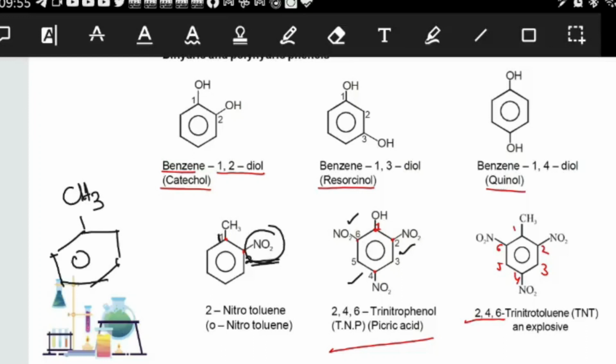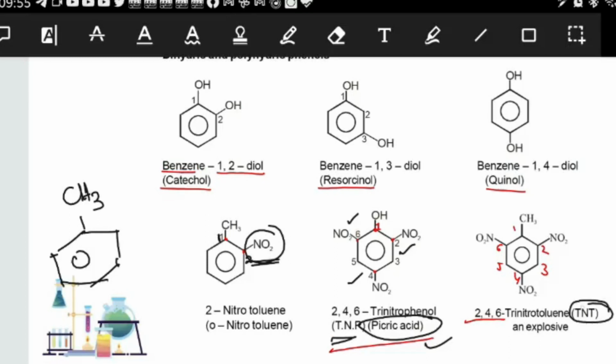Trinitrophenol, right? And this can also be called picric acid. What is that? Picric acid. This is very, very important. In higher studies, we will come to know about it. Picric acid. So what is meant by picric acid? 2,4,6-trinitrophenol. This is also called TNP.